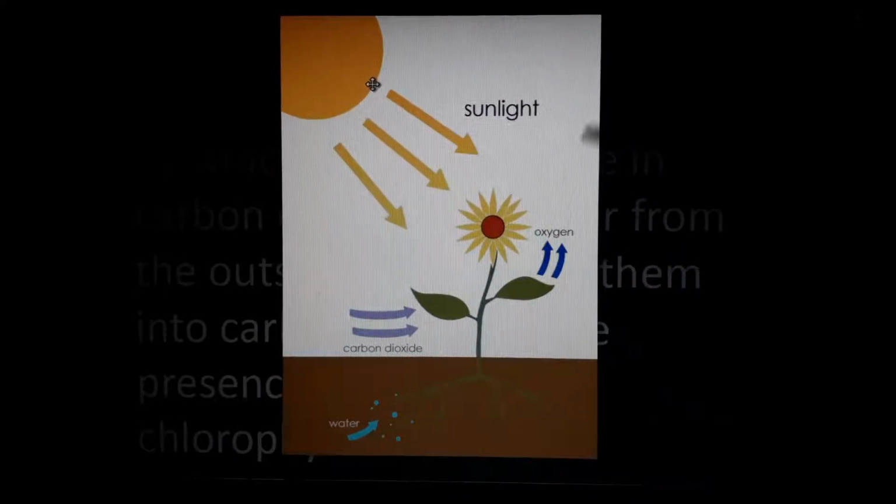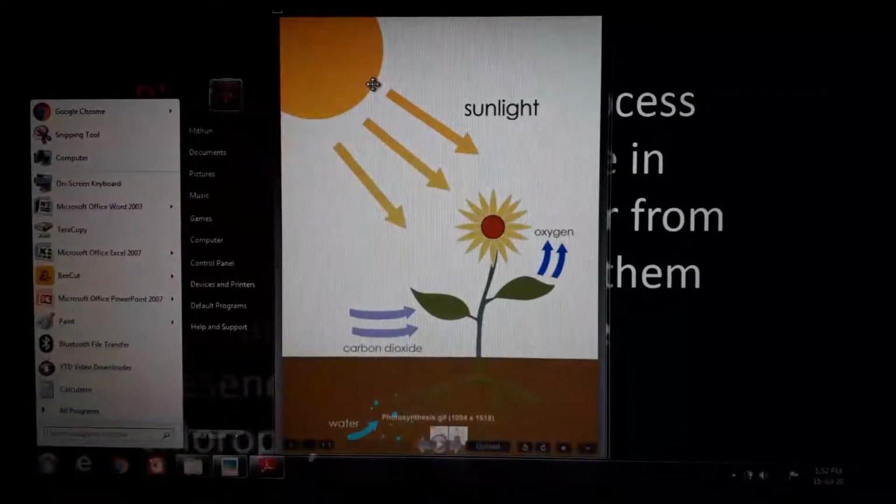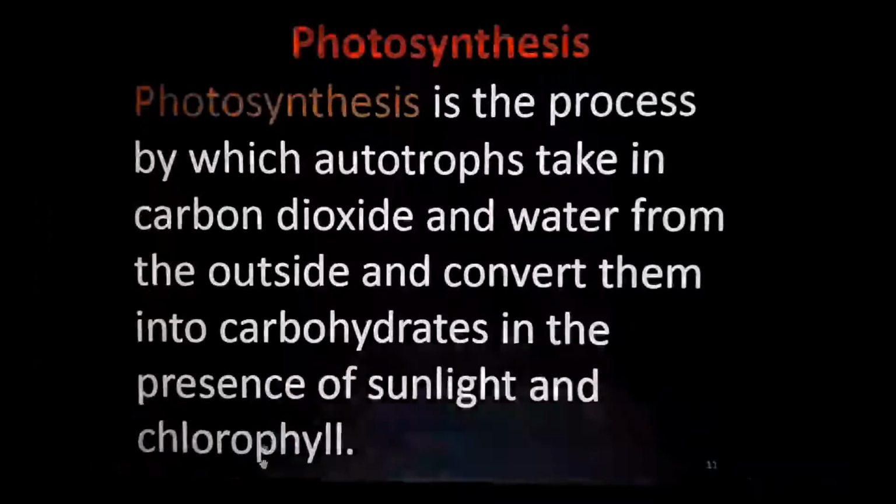Then oxygen is released, and the hydrogen reacts with carbon dioxide to form, not oxygen, glucose, and this oxygen is a byproduct which is also sent out through these leaves. Okay, so that is the main diagram regarding photosynthesis. One more diagram is there in the textbook. You just go through that.